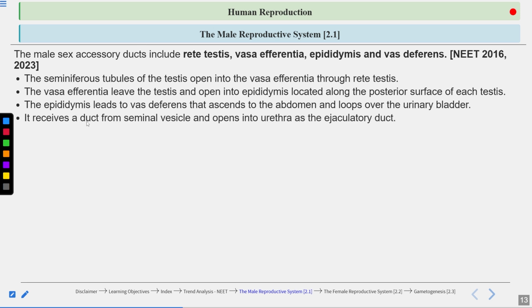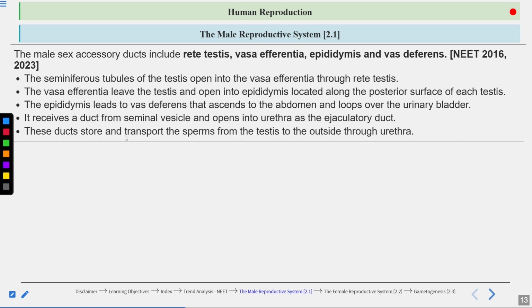So, it receives the duct, means this vas deferens. So, vas deferens forms a loop over the urinary bladder. This vas deferens receives the duct from the seminal vesicles and opens into urethra as the ejaculatory duct. Okay.